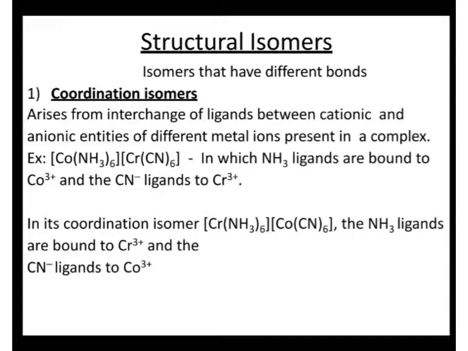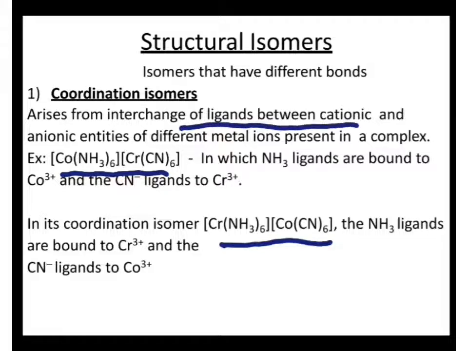First, let's see what coordination isomerism is. This arises when you have cationic and anionic complexes. See this example: this is a compound which shows coordination isomerism, and this is its isomer. It arises when the ligands are interchanged between the cationic and anionic entities.